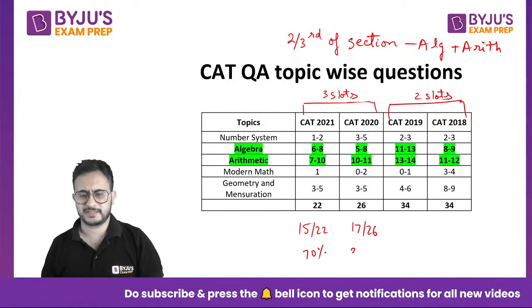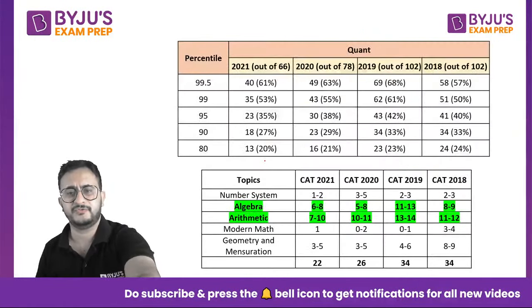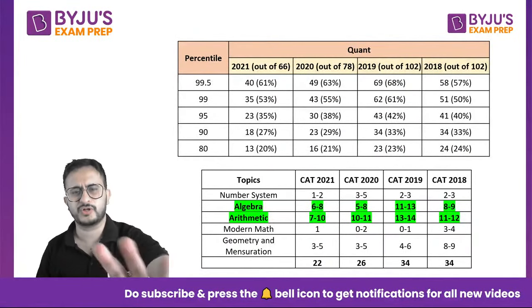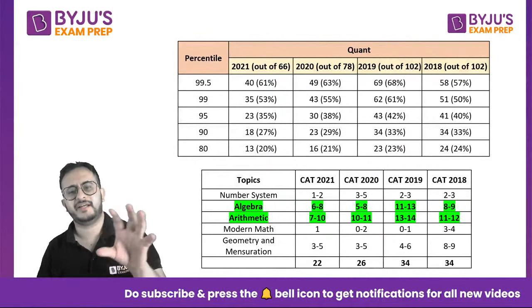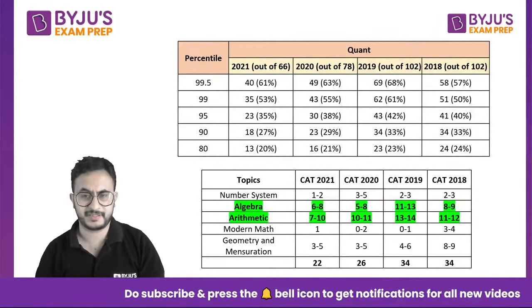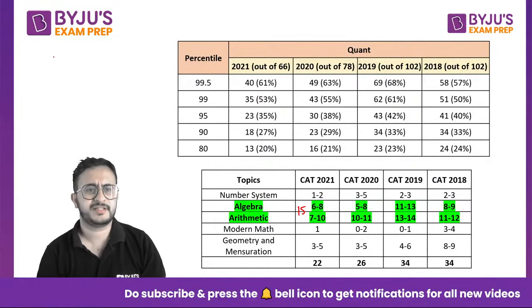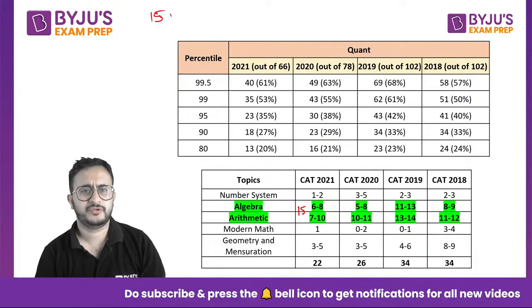So let us take some cases. Let us do some mathematics here to find out what if you covered these topics well, and how you fared in the examination, right? So let us say there were 15 questions in this paper from algebra and arithmetic. Okay, 15 questions there. You were a moderate student, you were able to identify 12 questions. 3 questions you found very difficult, 12 questions you found easy to moderate.